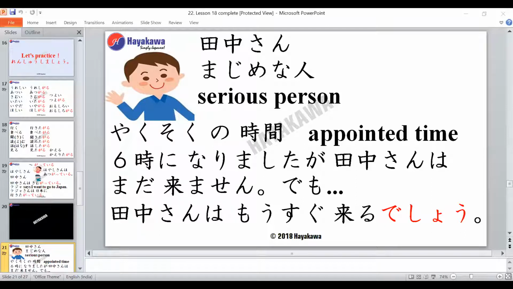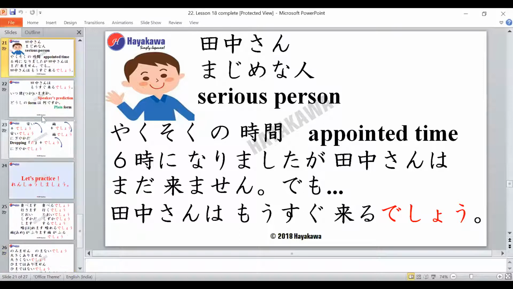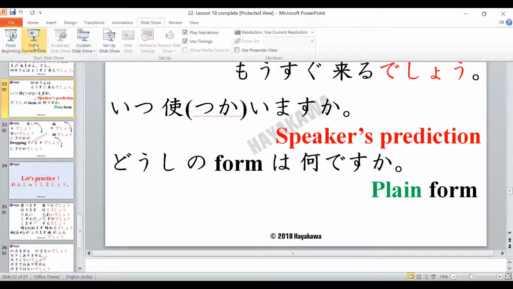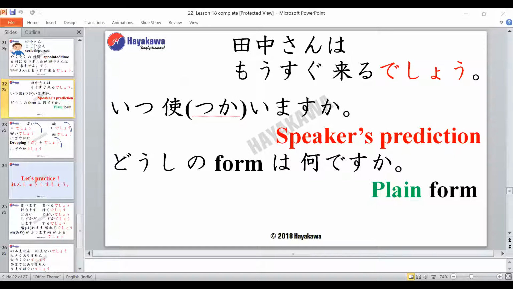Any doubts in this sentence? No, Sensei. So we have Tanaka-san wa mou sugu kuru desho. When do we use this form? You're referring to another person, yes, but in what kind of situation are we using it?